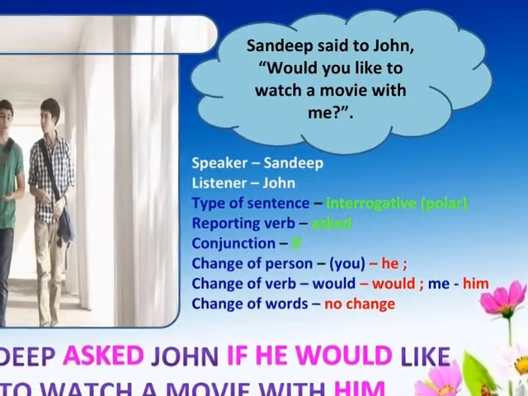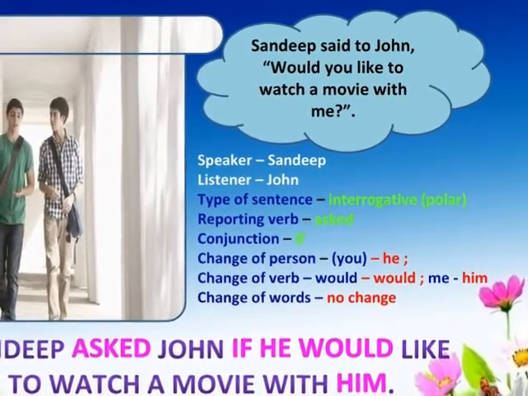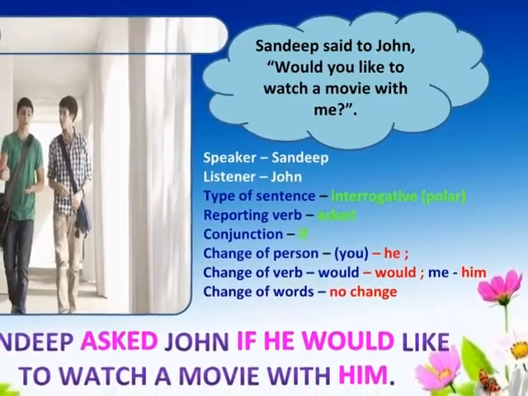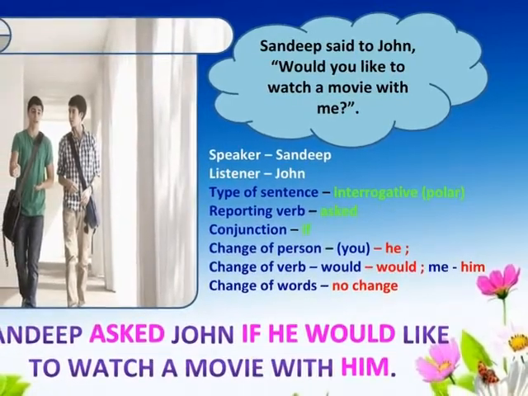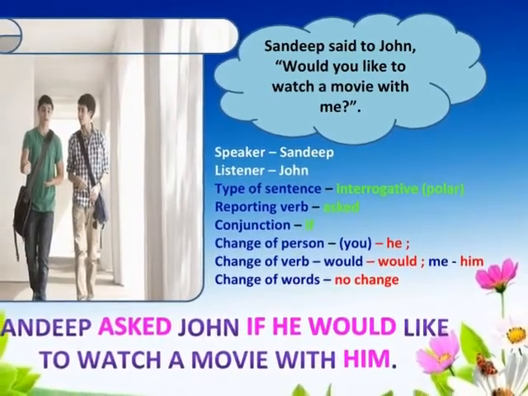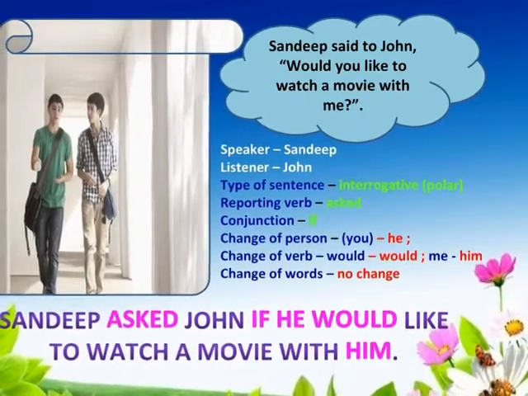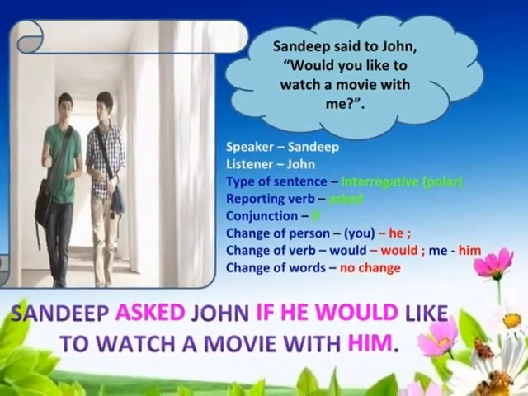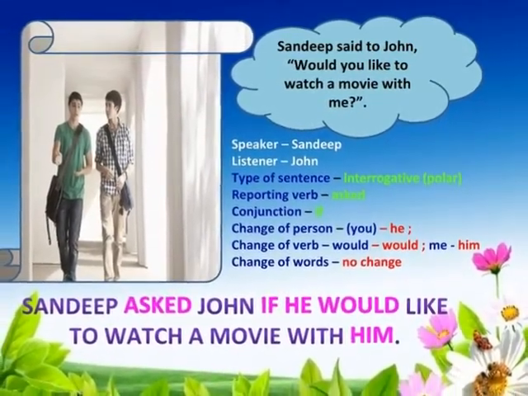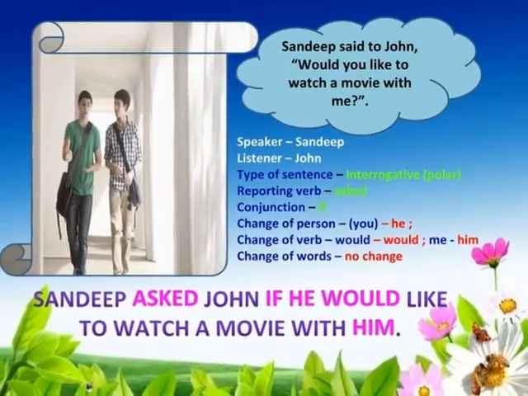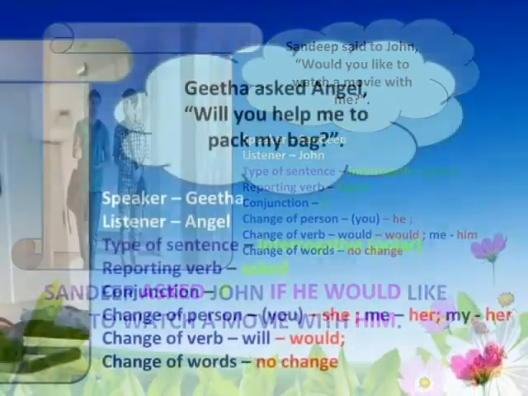Me in the object position as per the right hand rule technique. Me refers to the speaker Sandeep and it is changed into him. There is no change of verb would and there is no change of words. Therefore, it is reported as Sandeep asked John if he would like to watch a movie with him.